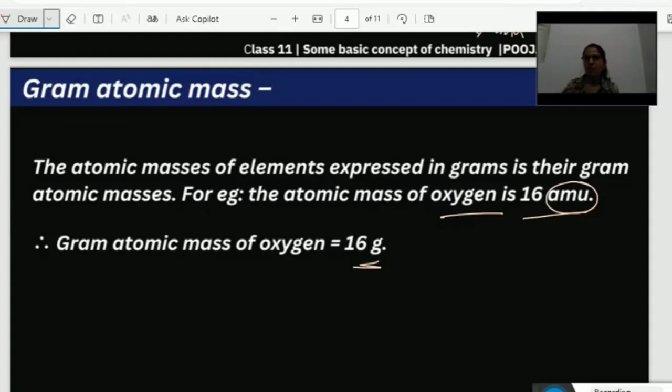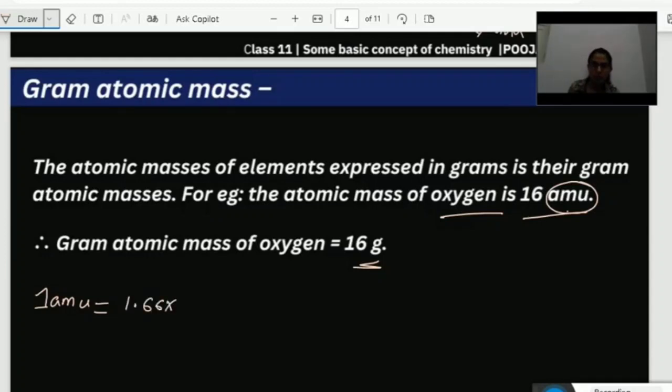Then you can ask me, ma'am, what is the difference between AMU and gram? There is a very huge difference. Let us see what that difference is. See, just now I told you 1 AMU is equal to, what is that value?